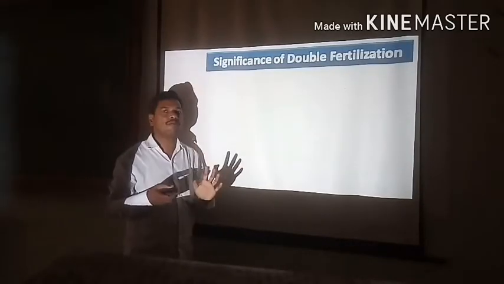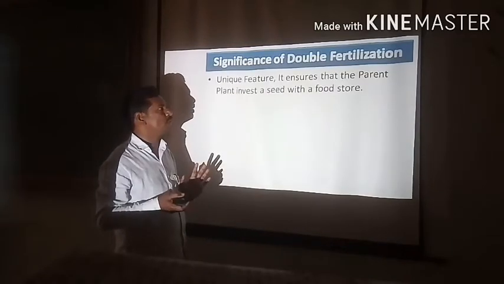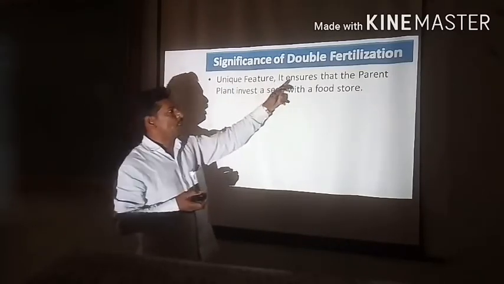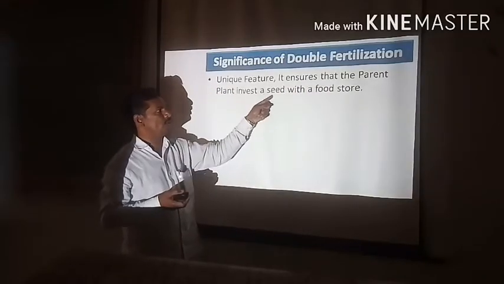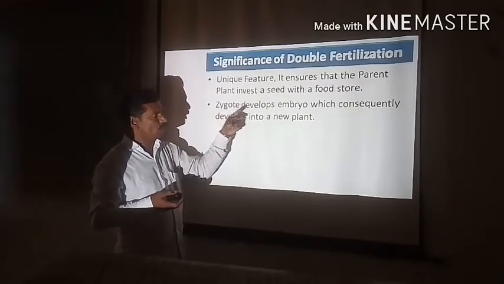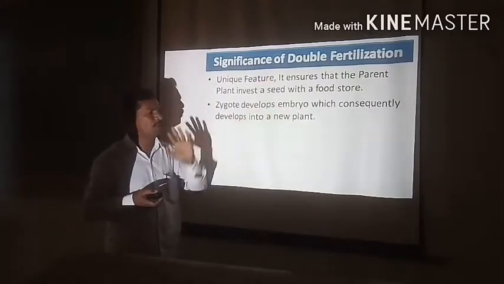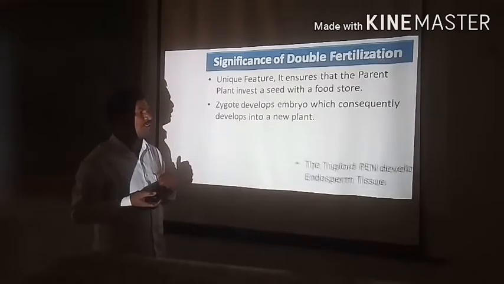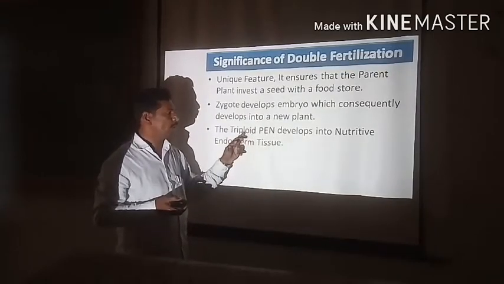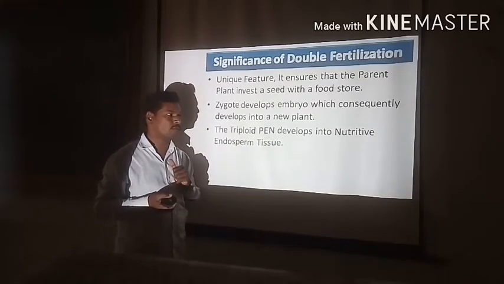Now we have to discuss some very important, significant parts of double fertilization. What is the first significance as concerned double fertilization? First, it is a unique feature. It ensures that the parent plant invests a seed with a food store. The second significance: the zygote develops into the embryo, which consequently develops into a new plant. Now the third significance: the triploid primary endosperm nucleus develops into nutritive tissue, that is, endosperm.